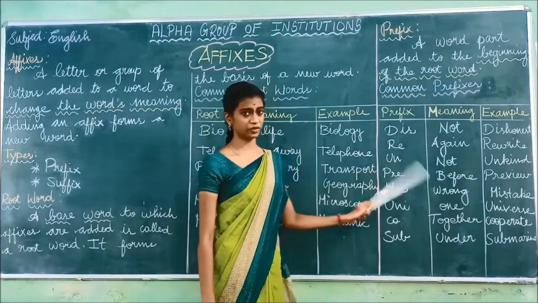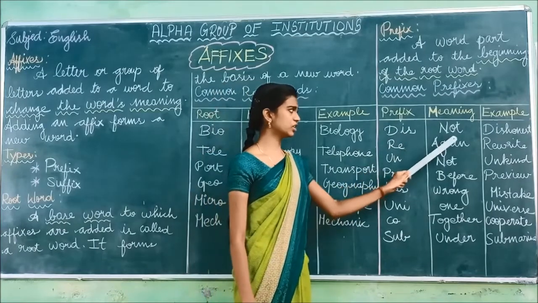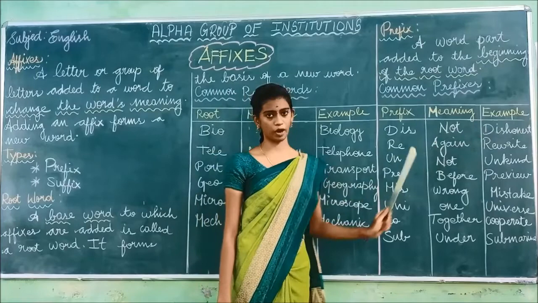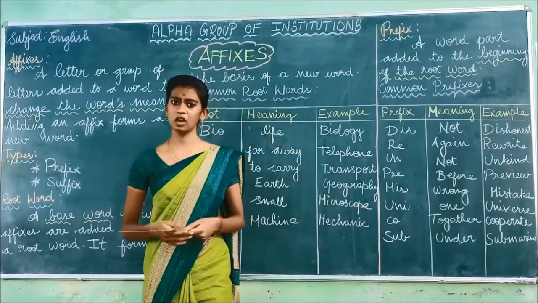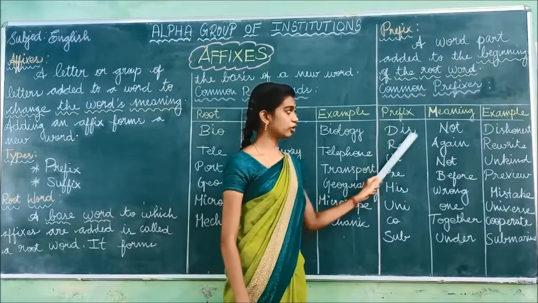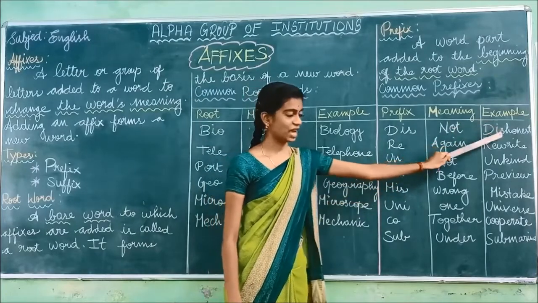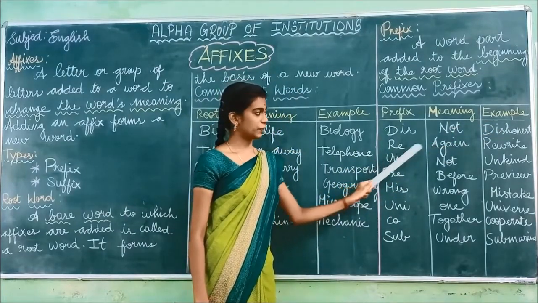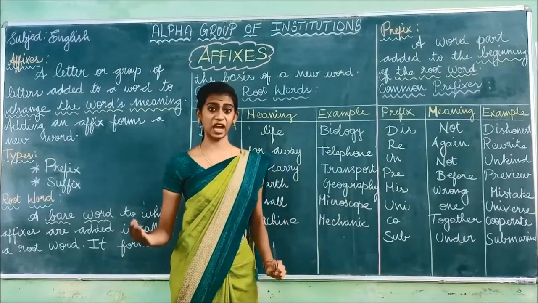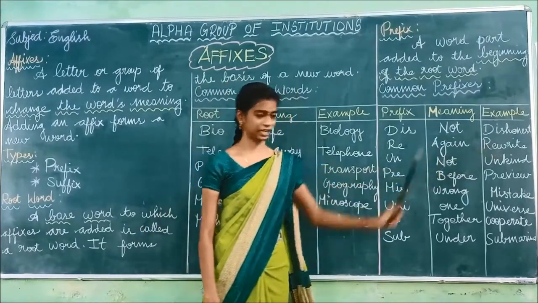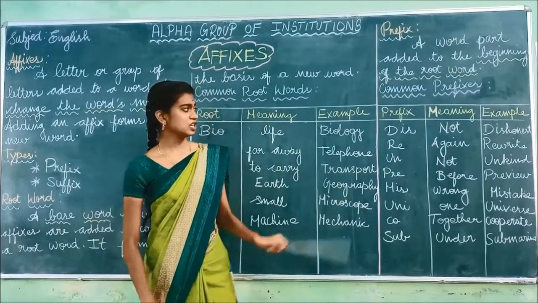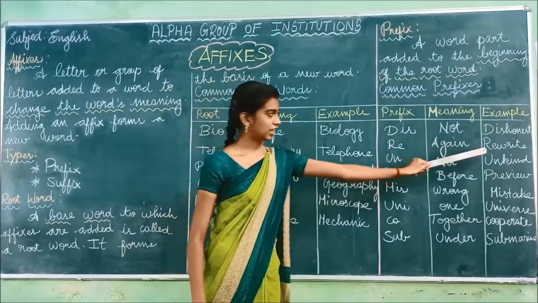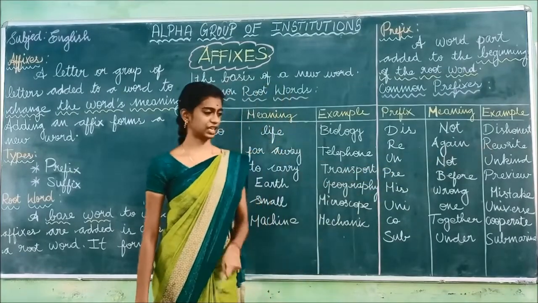And the meanings of these prefixes are: dis means not. Example: dishonest. Dishonest means not being honest. The second one is re. The meaning of re is again, doing again. The example is rewrite, so writing again.